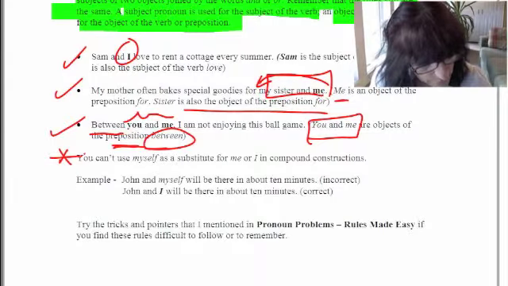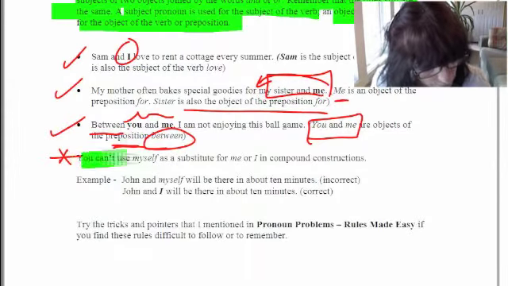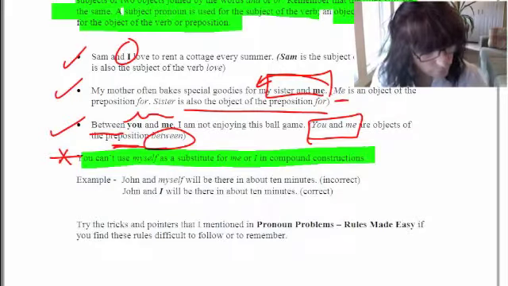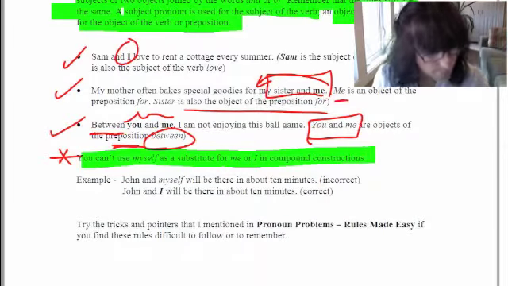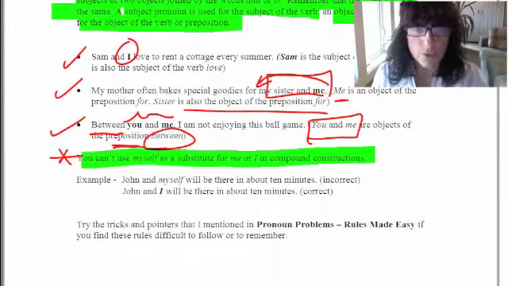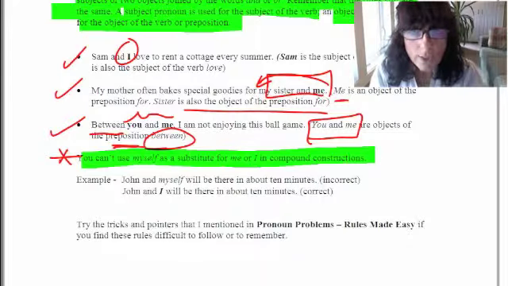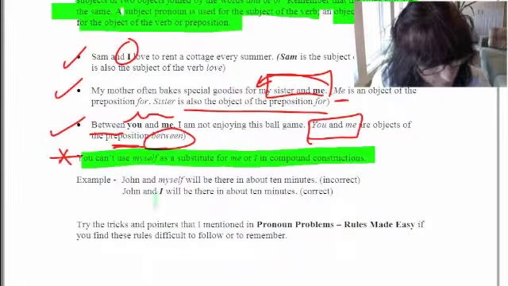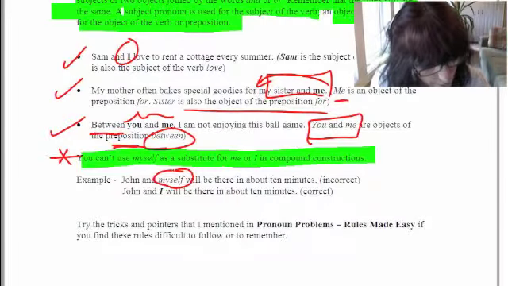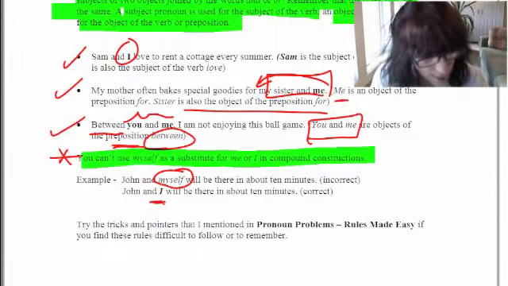Keep in mind this rule: you can't use myself as a substitute for me or I in a compound construction. Compound means the two nouns or pronouns are joined with a joining word like and or. This example, John and myself will be there in about 10 minutes. You cannot say John and myself. The subject is I, so John and I will be there in about 10 minutes.